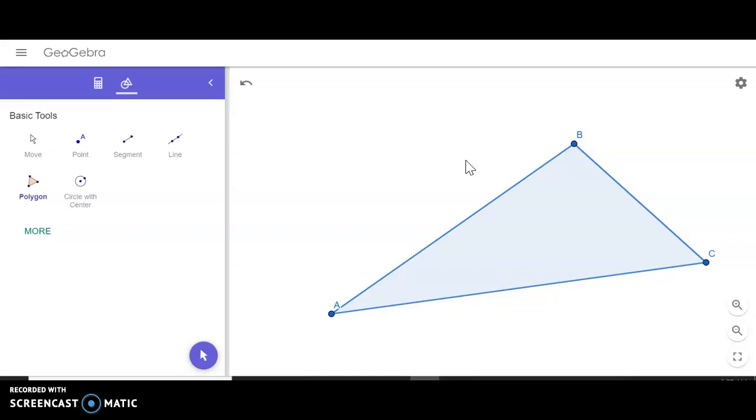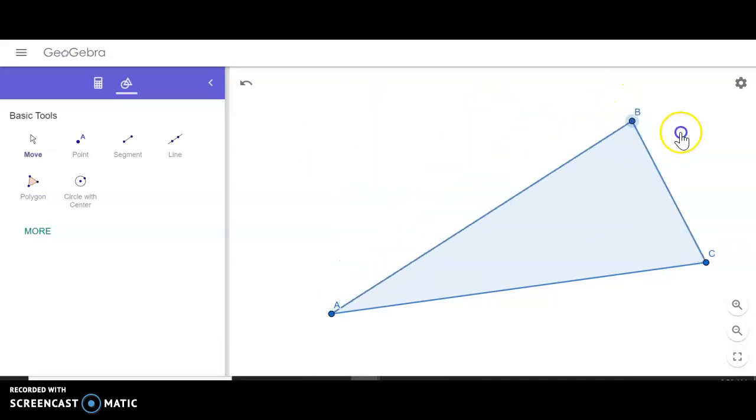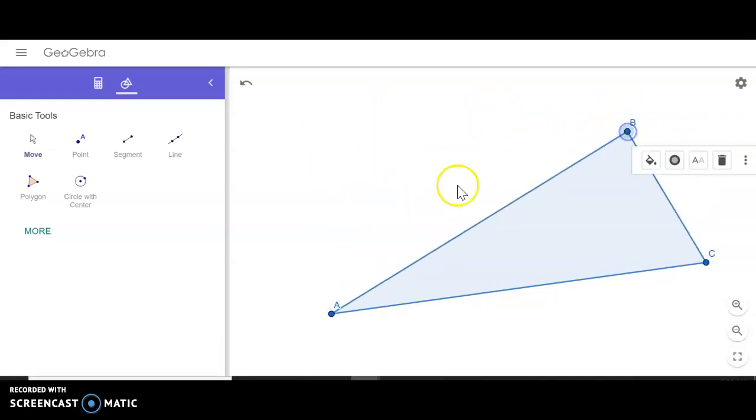I had some interesting things go on with the median. I don't know if you guys really quite understood what I was asking, and I think that could have been the problem. A lot of you guys just didn't even measure. From what I saw, maybe you guys did, but just that idea of exploring and seeing something new. We had a couple people say that the medians created isosceles triangles. And as we'll see in a second, an isosceles triangle can have medians in it, but it doesn't have to be isosceles.